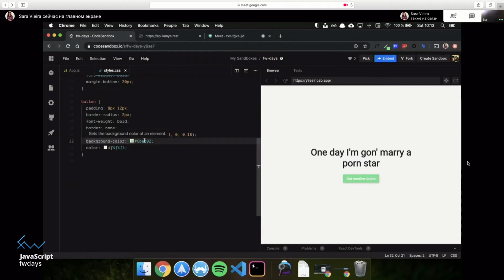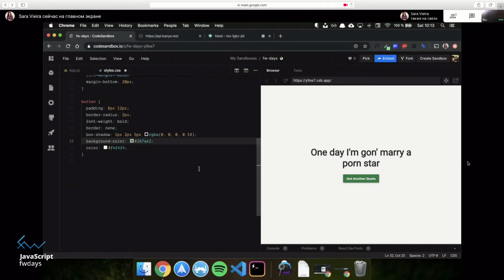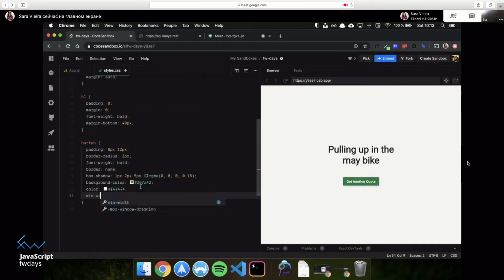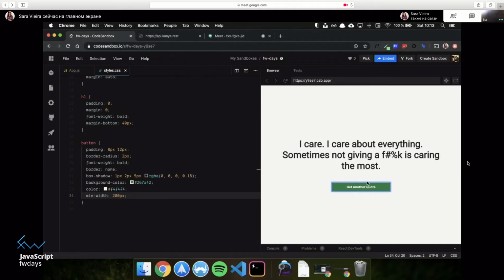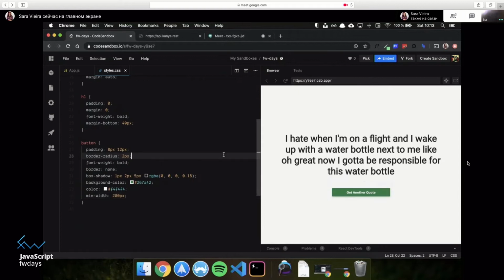Wait, where's that? So there's this thing here that sometimes works. There we go, beautiful. Okay, let's get it darker. Like this. There we go. Okay, so now this looks way better, right? Let me just add a margin. 40 pixels. Okay, so let's imagine that we're happy with this. Okay, so I get another quote. And let me add a min width to this button of 200 pixels or something like that. There we go. So, okay, let's say that we're happy with this. Let's imagine that this is our life and we're happy with this.